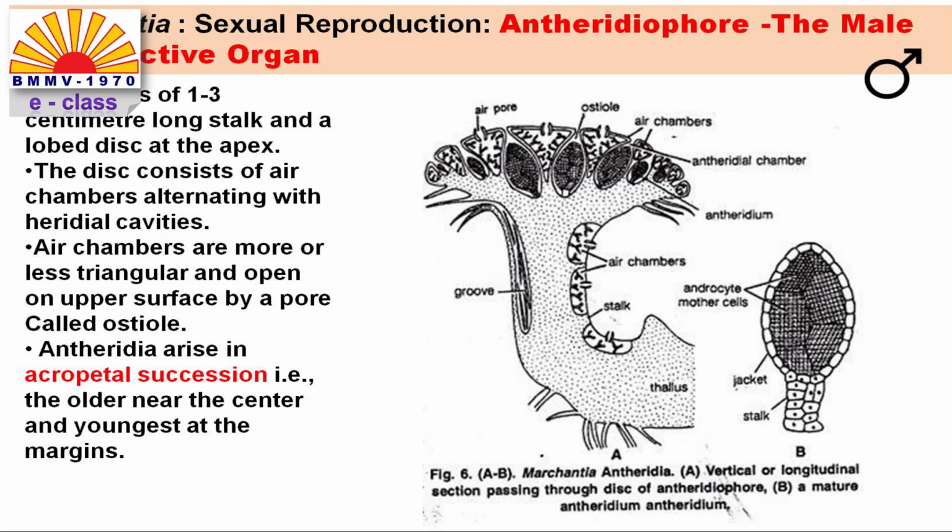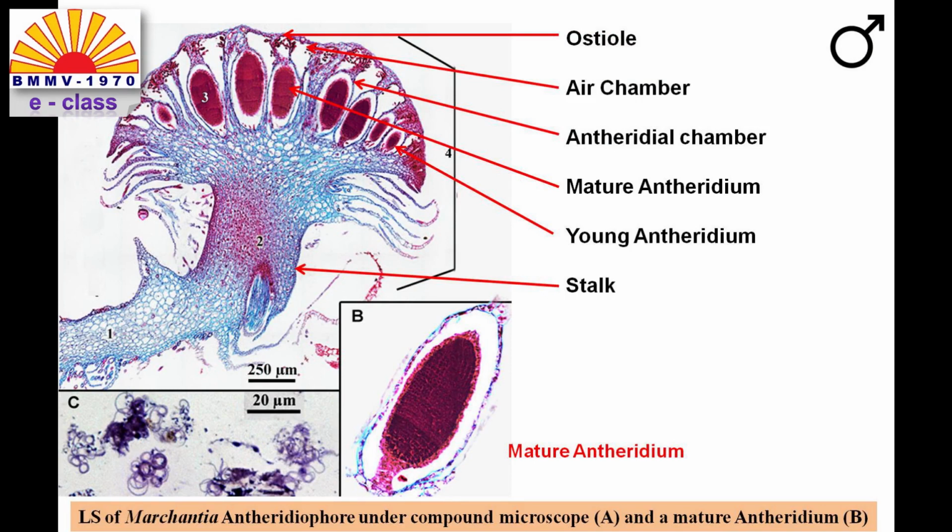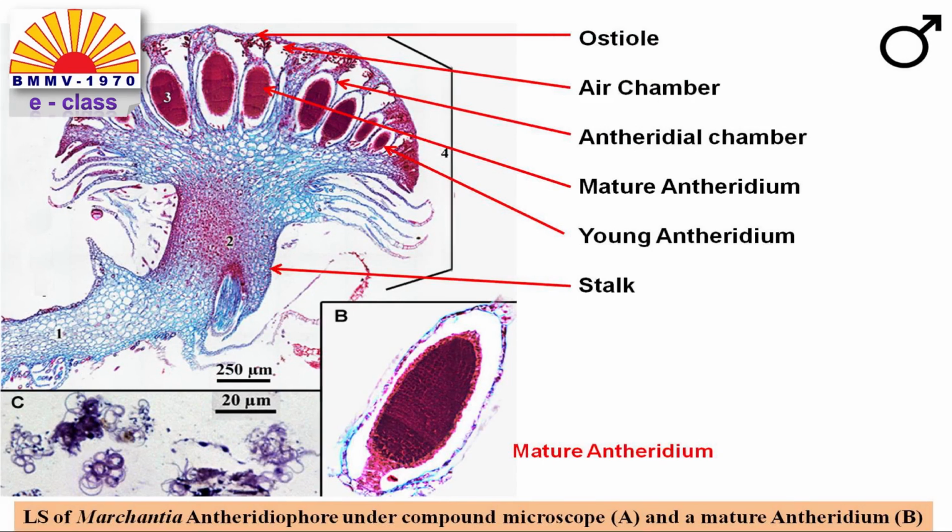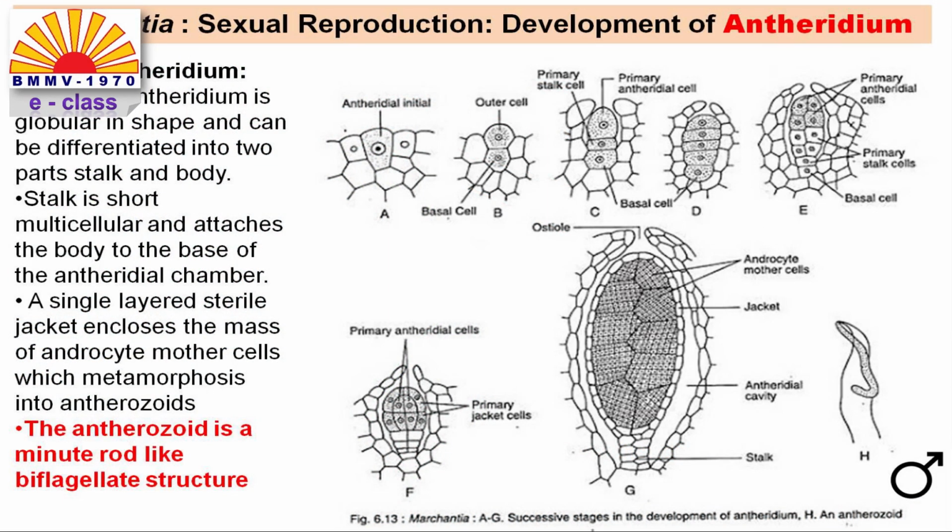The gametophore or the antheridiophore also has photosynthetic pigments, a long stalk, and is always attached and in continuation with the thallus. This is the microscopic image of the antheridiophore, which shows the opening ostiole, the air chamber, and the antheridial chamber. The mature antheridium is developed in the central region, whereas the young antheridia are always located towards the periphery of the disc.